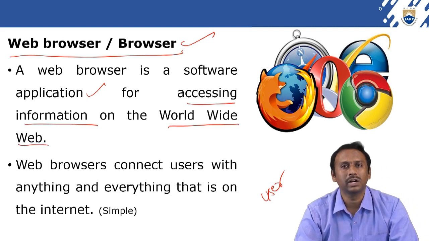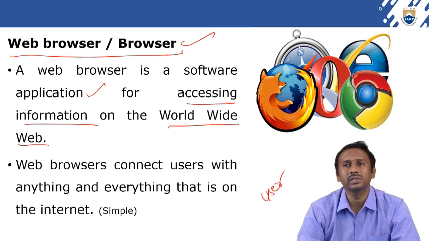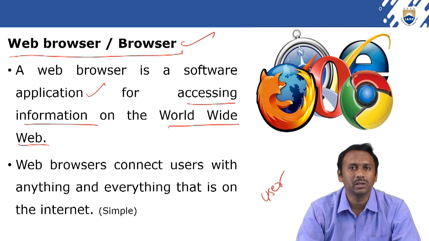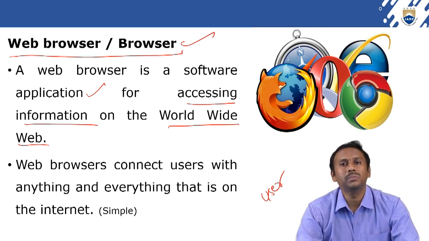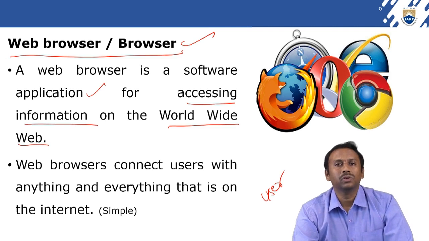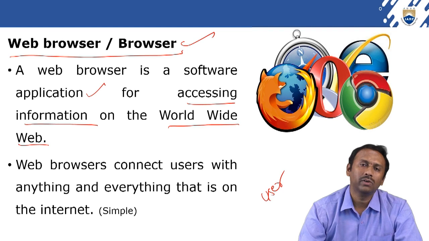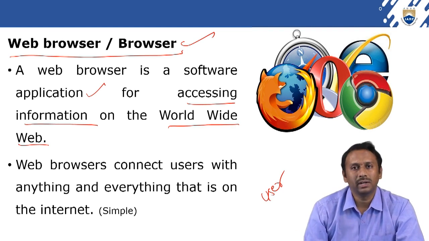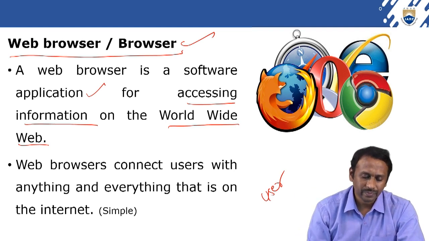In the World Wide Web, that means whatever is on the internet, Google server or the different servers you can take. If you search some information, whatever search engine you are using, it checks whether your entered information is available or not. If it is available, what various information is available from different links, all these things will be displayed on the screen.